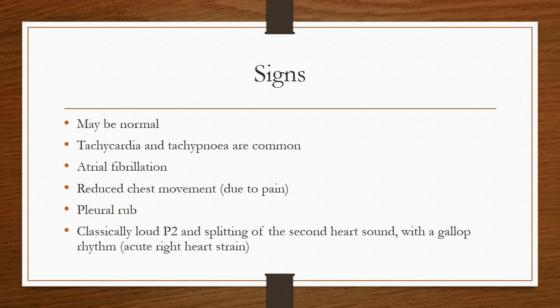Additional features include atrial fibrillation, reduced chest movement due to pain, pleural rub, classic loud P2 and splitting of the second heart sound with a gallop rhythm in case of the acute right heart strain. Hypoxia with hypocapnia due to hyperventilation and an increased alveolar arterial gradient may be there, but the partial pressure of oxygen may be normal in case of the young individuals, and signs of DVT are common in around 25% of the patients. If there is right heart failure, the features could include low cardiac output, raised JVP with reduced BP and perfusion pressure.